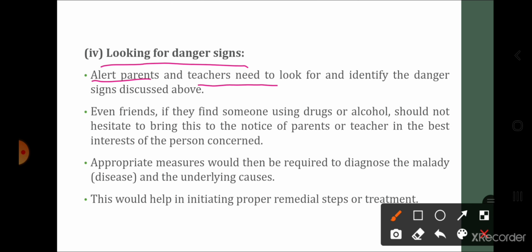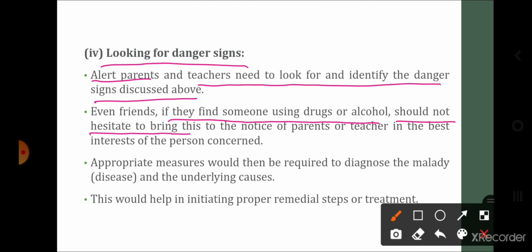Looking for danger signs. Alert parents and teachers need to look and identify the dangers discussed above. Even friends, if they find someone using drugs or alcohol, should not hesitate to bring this to the notice of parents and teacher in the best interest of the person concerned. अगर आपको मालूम पड़ता है कि आपका कोई फ्रेंड ड्रग या अल्कोहल कंज्यूम कर रहा है तो बी बोल्ड इनफ to give this message to the parent or either teacher so that अगर कुछ गलत हो रहा है तो they can take the necessary steps.